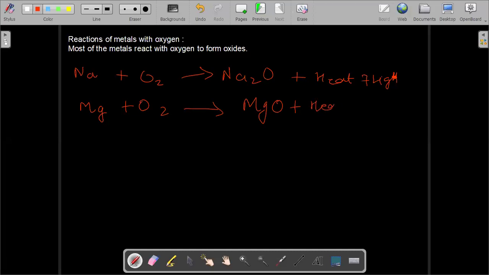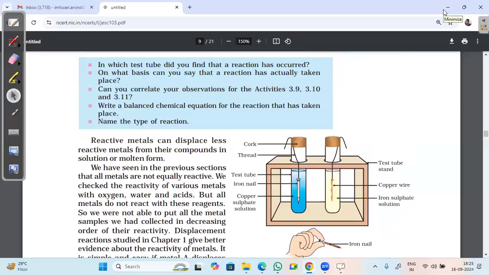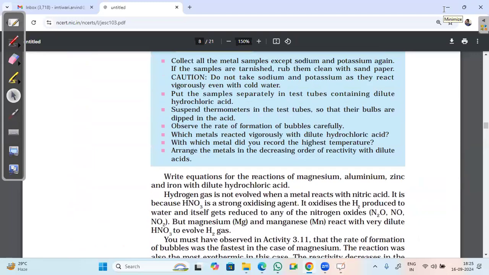You will also have your heat energy plus a dazzling white flame as light. In a similar way, all the metals when they burn produce a specific color of flame. But some of the metals do not burn, rather they just react with oxygen very slowly. So this is about the properties of the metals, that some of them react very vigorously, some of them react slowly.